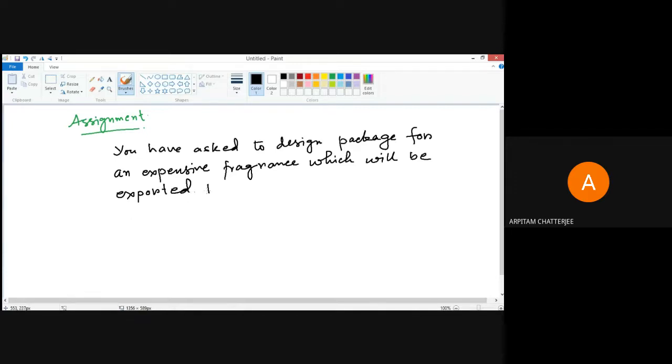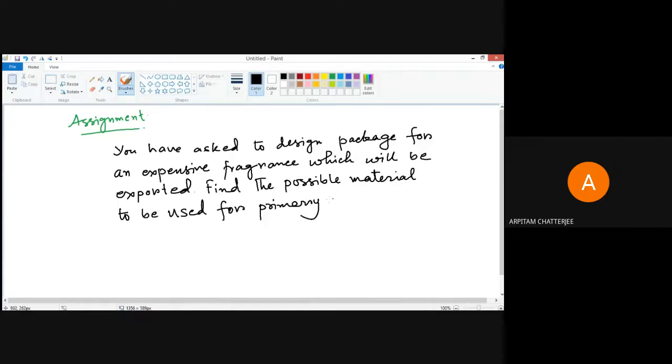So find the possible material to be used for primary packaging. I'm not talking about the secondary, tertiary one.